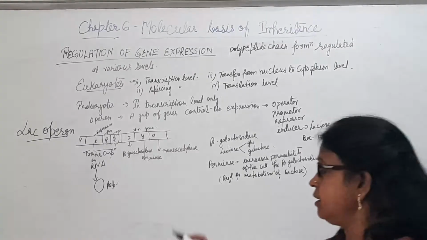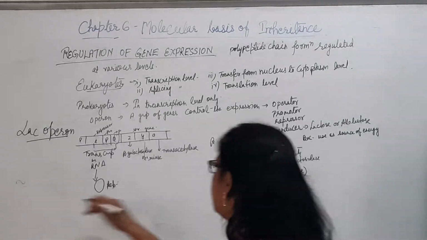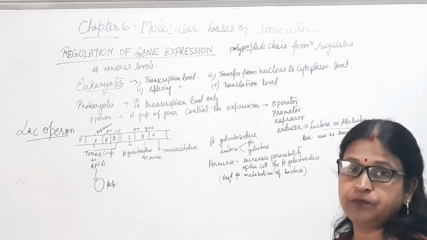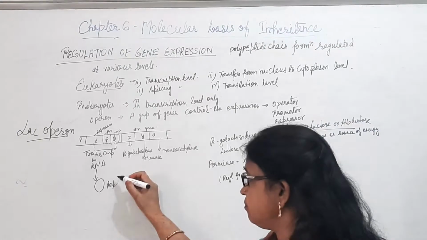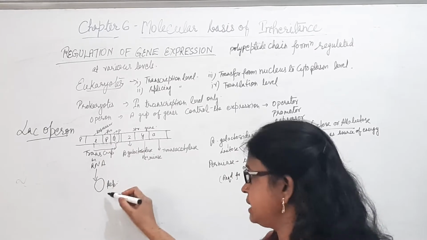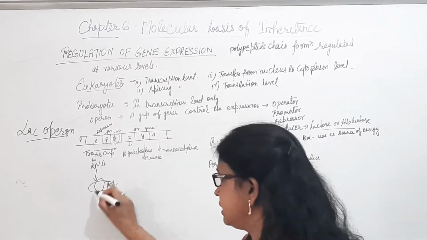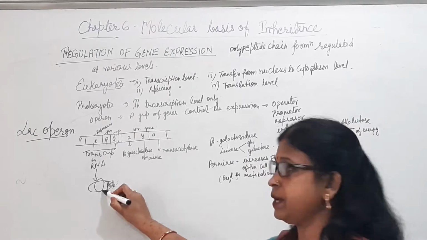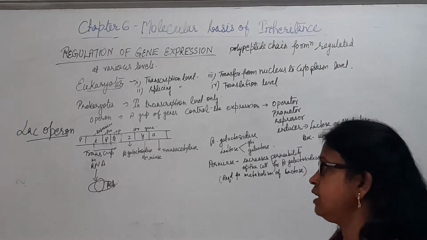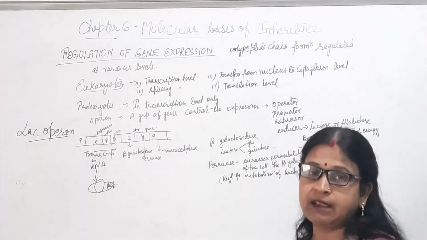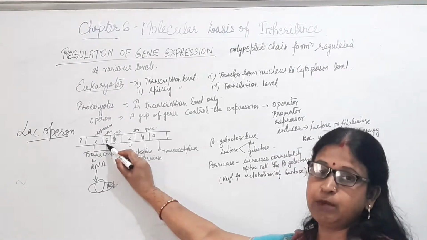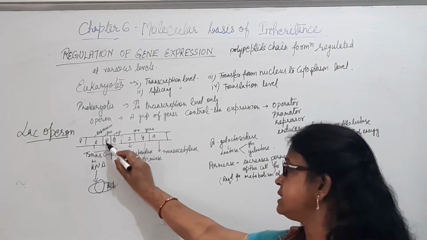But when we are inducing some lactose or allolactose in the system, they act as the inducer. At that time, the lactose will bind with the repressor formed by the I gene, and it will not allow the repressor to occupy this position. Now the operator is free. In this case, the promoter will start its functioning and initiate the function.